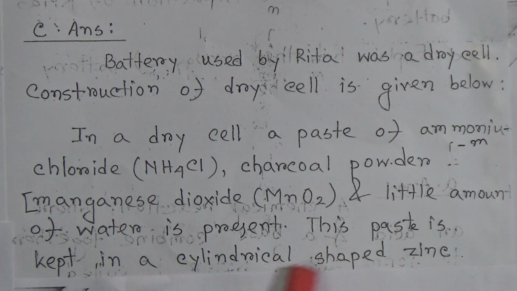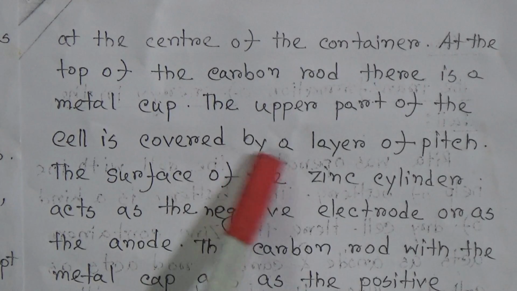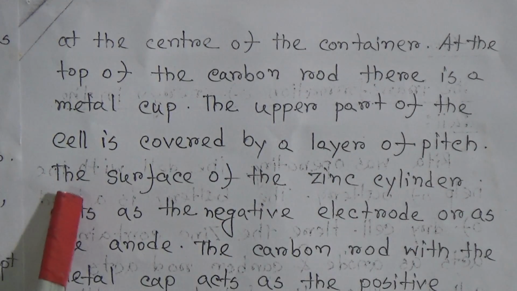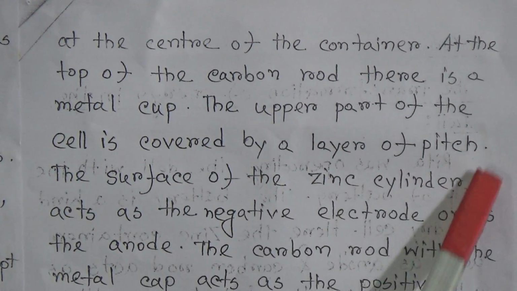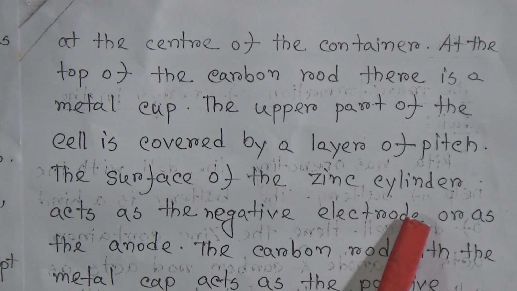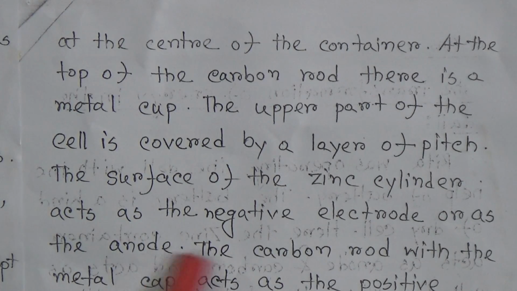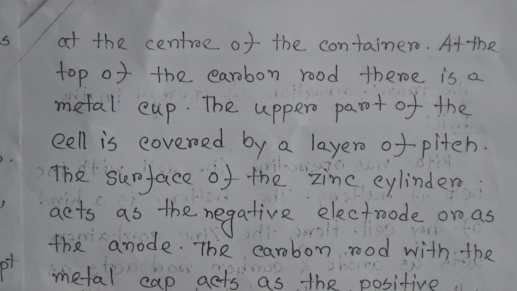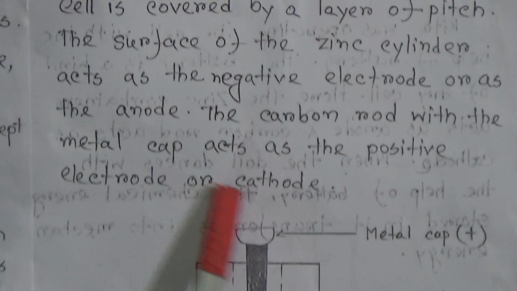this paste is kept in a cylinder-shaped zinc container, at the center of the container is a carbon rod, and at the top of the carbon rod there is a metal cap, and the upper part of the cell is covered by a layer of pitch. Then the surface of the zinc cylinder acts as the negative electrode or anode, and the carbon rod with the metal cap acts as the positive electrode or cathode.